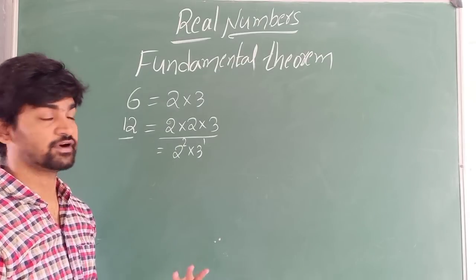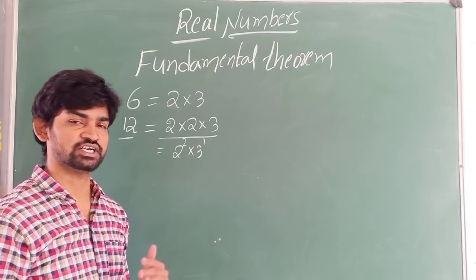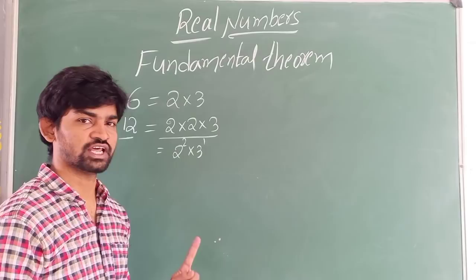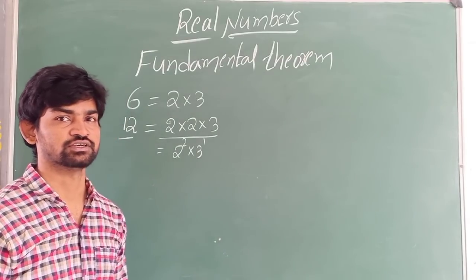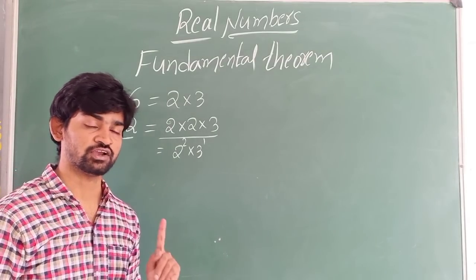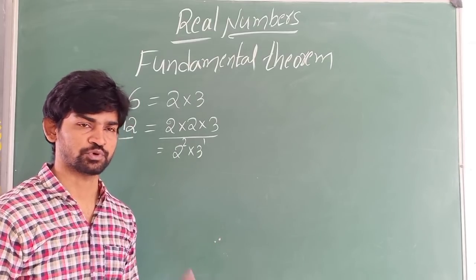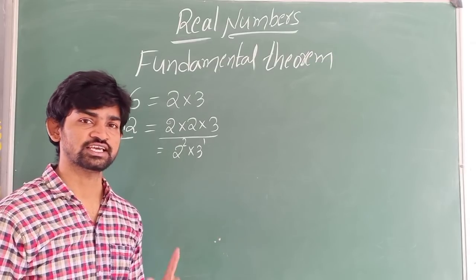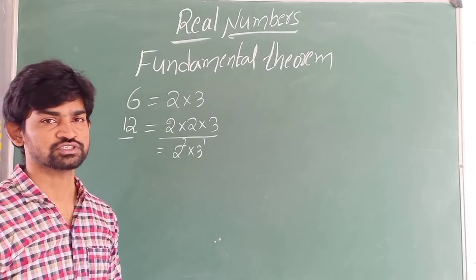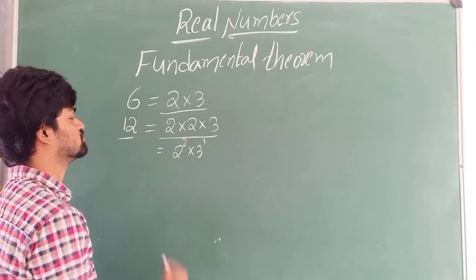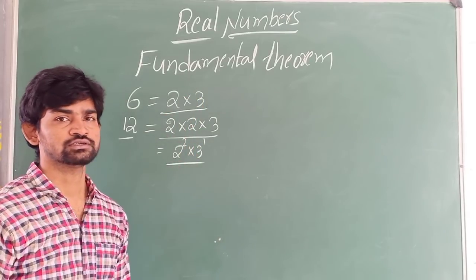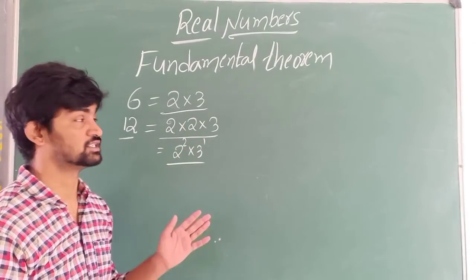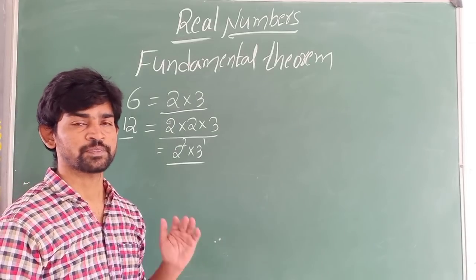And now I will define the fundamental theorem of arithmetic. It says every composite number can be expressed as a product of prime factors, and that prime factorization is unique to every composite number. See here, for 6 I got 2 into 3, but for 12 I got 2 square into 3. Unless the numbers are equal, you will get different prime factorizations. This is called the fundamental theorem of arithmetic.